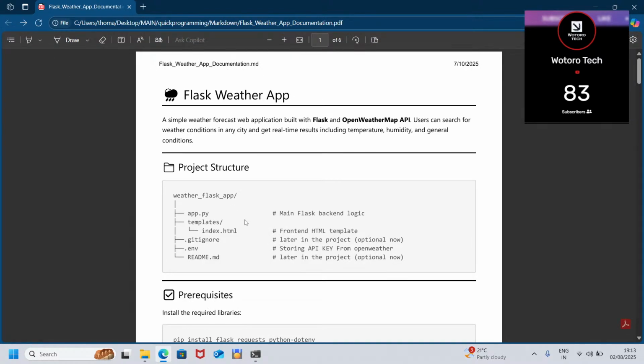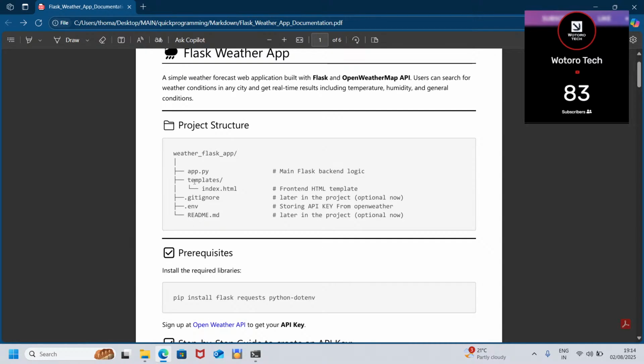Here we are going to have the app.py, which is where the main backend logic for the Flask weather app will be. Then we have the folder called templates. This is where we're going to store our templates, for example the front end, like user inputs. It's going to be HTML.